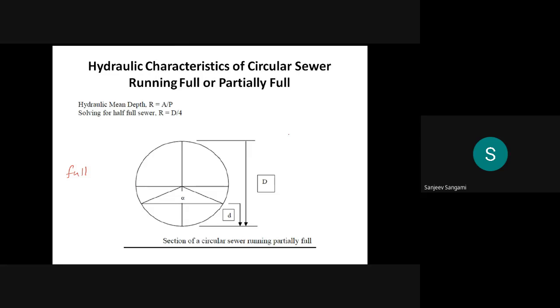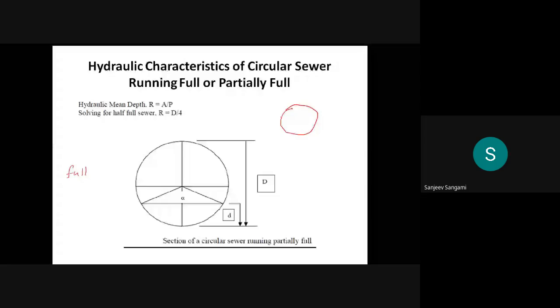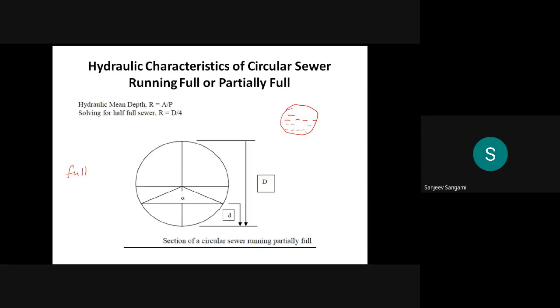Suppose it is a circular sewer, assume that it is flowing full. Then it is very easy to calculate the hydraulic mean depth.